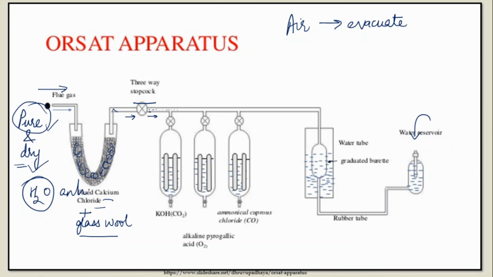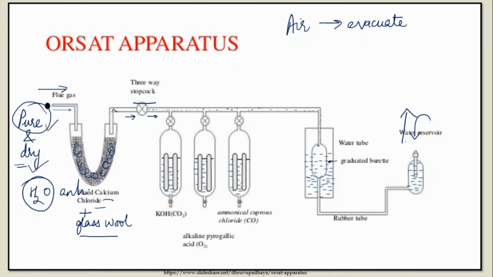But how will the flue gas enter? It does not have space because water is already here. So you'll take your water level back. The role of the water reservoir is to insert the water and to take the water back. So we are going to add the water and take the water back. Now we are going to take the water back, and slowly when the water is going back, the flue gas will start taking its position. You have to continue doing that till the entire apparatus is filled with your flue gas.